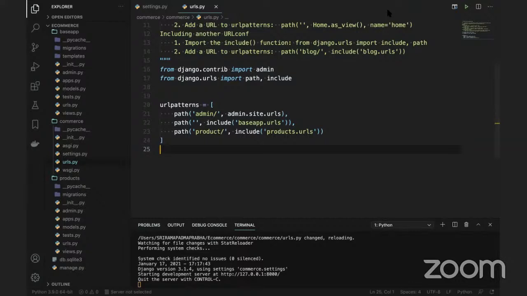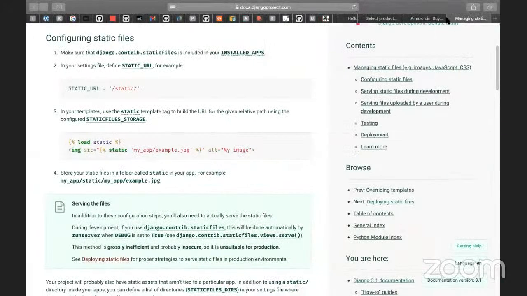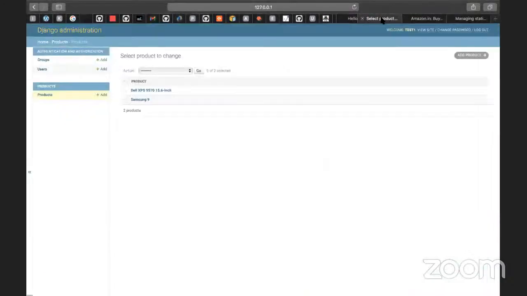So what is the __str__ method? Okay, that's a good question. If you look at the products, there is a model. This __str__ method is basically, just give me a second. If you look at this, in the products here, def __str__(self): return self.name. So when you are going to save some information in the table, basically we have to use this, guys. Let me show you exactly what is happening here.